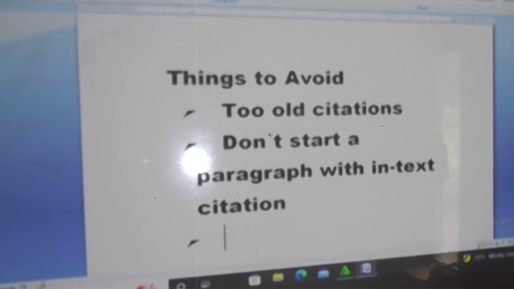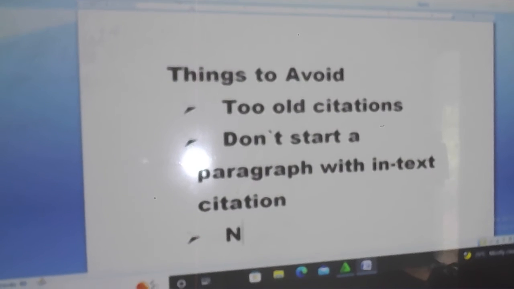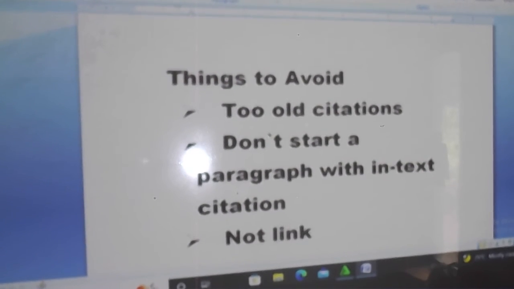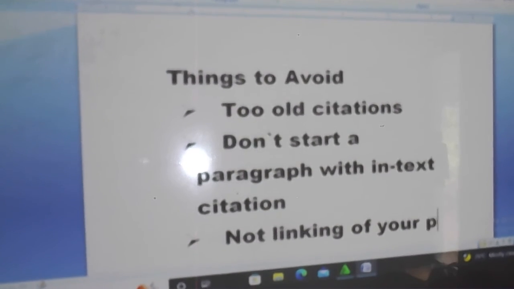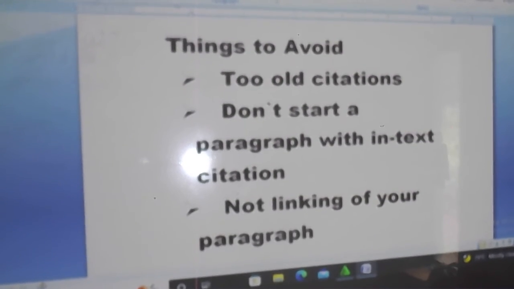Another thing you have to avoid when you are writing your work is non-linking of your paragraphs. Try to avoid non-linking of your paragraphs. Let all your paragraphs link. The last sentence in your previous paragraph has to introduce your first sentence in your new paragraph.